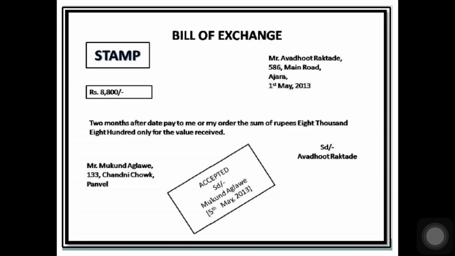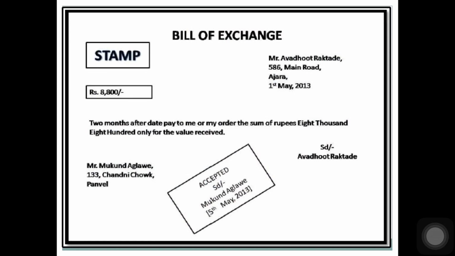See, this is a specimen of a bill of exchange, stamp. See this person, Mr. Avdut Raktade, he is the drawer and this is his address, 586 Main Road, Ajara, and the date when the bill is drawn is 1st May 2013. Bill is drawn for which amount? Rupees 8,800. And what is the period of bill? 2 months. It's given here 2 months after date, pay to me or my order. That means there is no payee. The amount has to be paid to the drawer. Pay to me or my order the sum of rupees 8,800 only for value received.